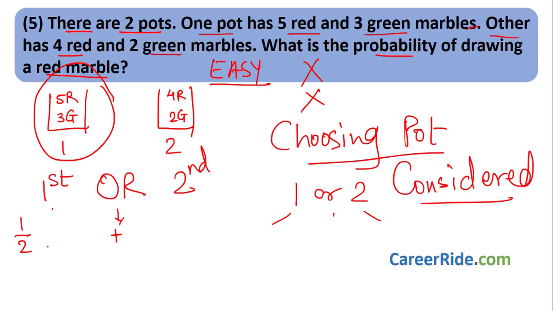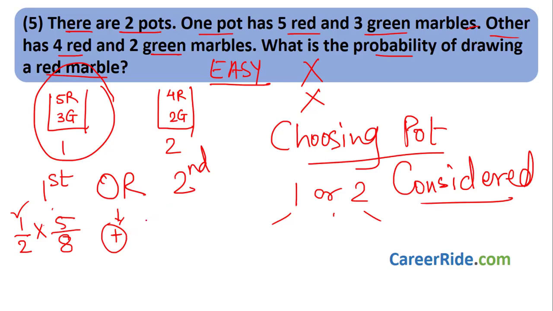After choosing pot 1, we then choose the red marble. First choose pot 1 and then choose the red marble. Now let us choose the red marble from the first pot. How many red marbles are there? 5, so I have 5 choices. So what I want is red, divided by total marbles: 5 red plus 3 green is 8. Right? This is the probability of choosing a red marble from the first pot. Or means addition, that we have written over here.